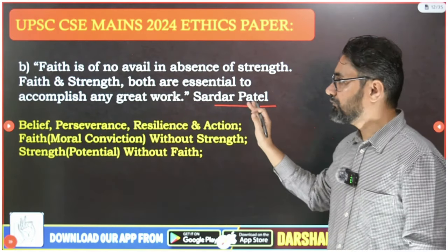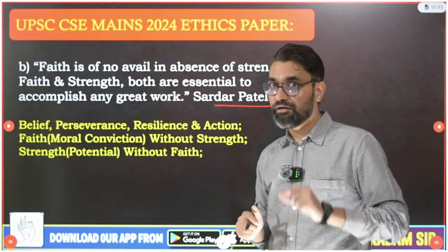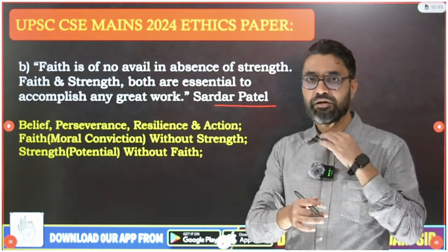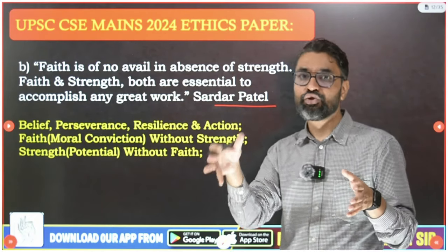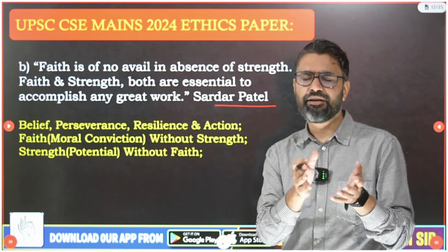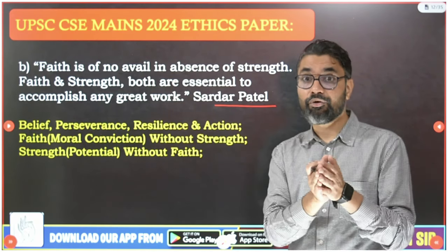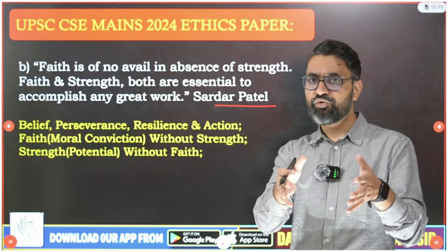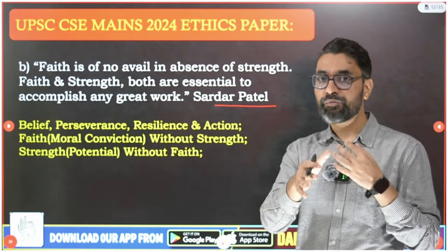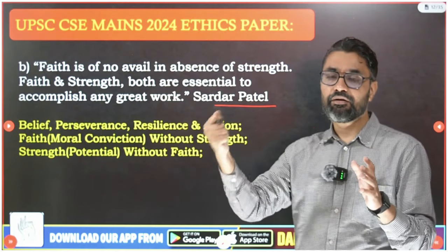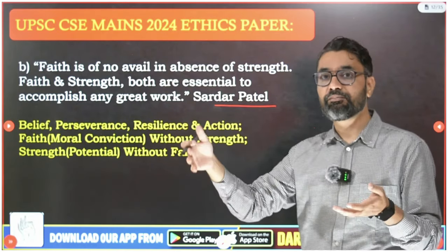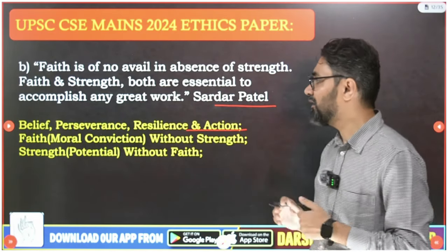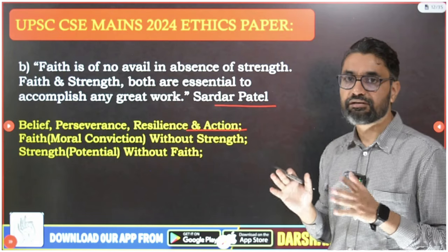So here the interpretation of faith has to be very good. That you believe in something. Belief, and do you have the ability, the strength to do it? But here faith or belief is more, you have to read it from the ethics paper perspective, that faith means moral conviction to do something. Do you have that moral strength, moral conviction? And that moral conviction should be guided by physical strength, cognitive strength, mental capacity. So here belief, perseverance, resilience and action. It talks about the relation between that.